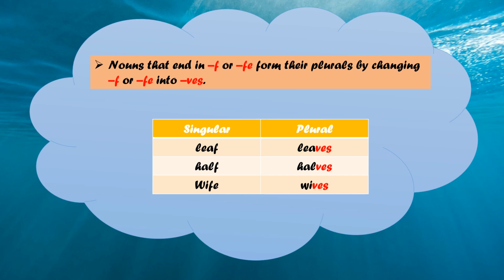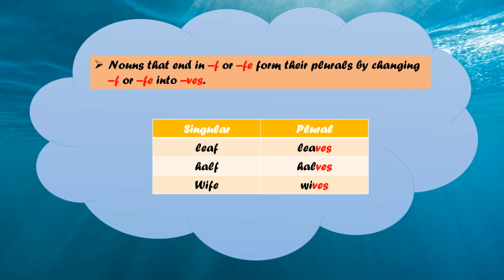Okay, see the examples. Here, three nouns are given. Leaf, half and wife. See, all these nouns end in F or FE. First one, leaf. So, the last letter F will be replaced by VES to form its plural form. So it will become leaves. So leaf will become leaves in its plural form.